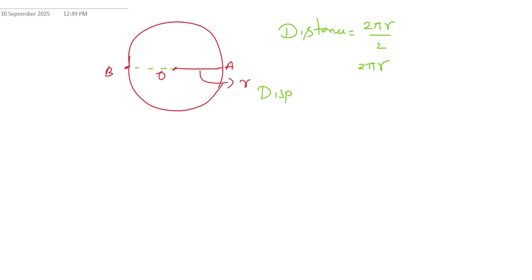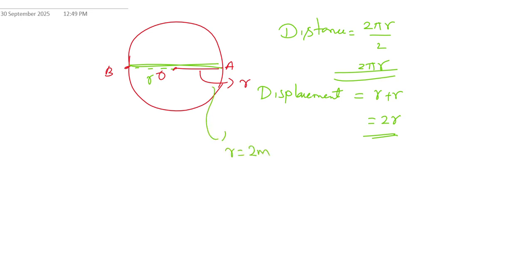How do we calculate the displacement? Displacement is the shortest distance between the initial and final point, that is the diameter of the circle. We can write it as r plus r, which is 2r. So the distance is pi r and the displacement is 2r. Suppose they give a radius value of 2 meters.